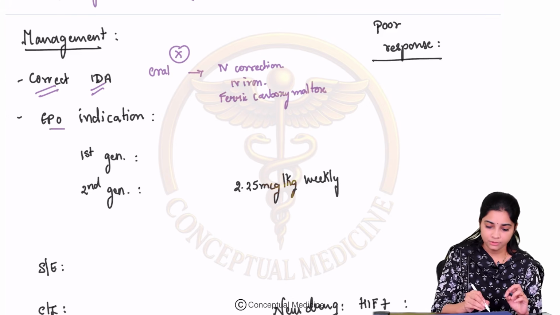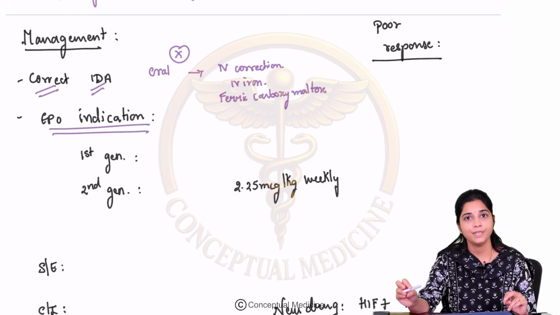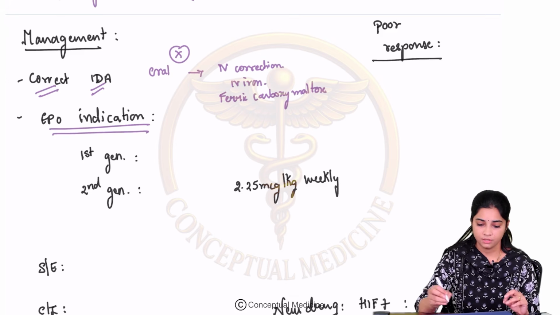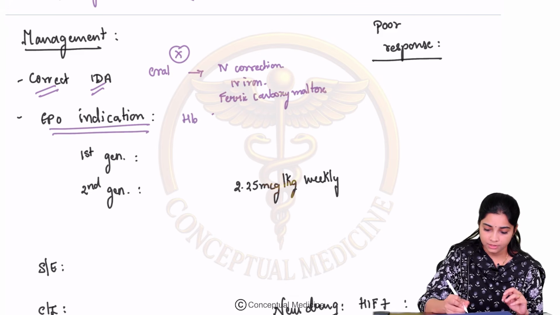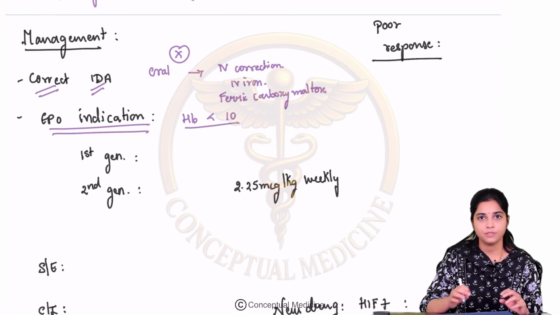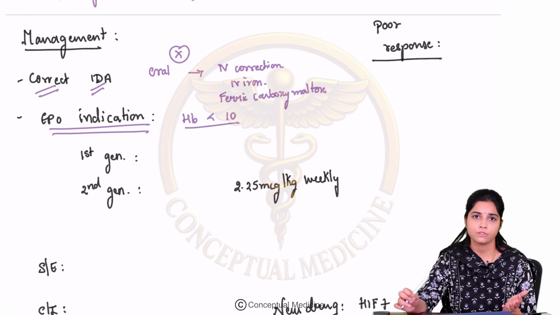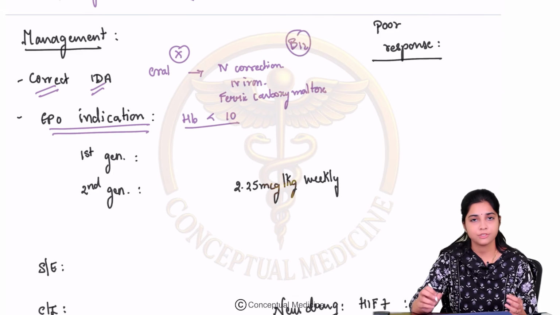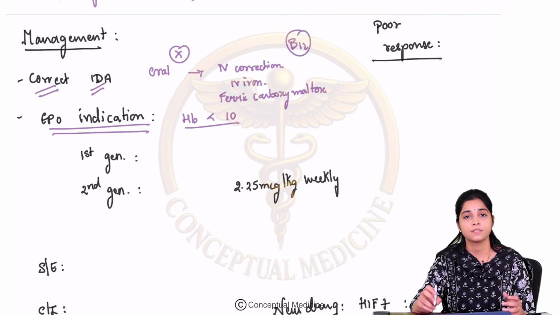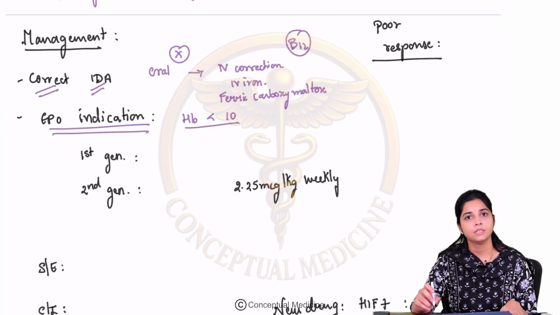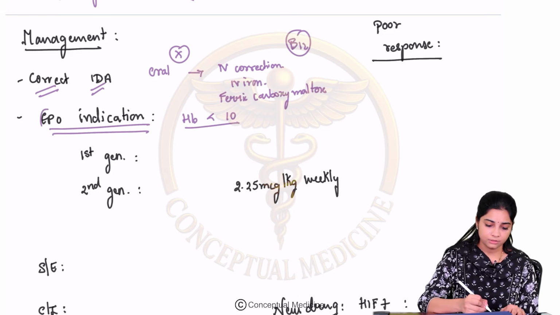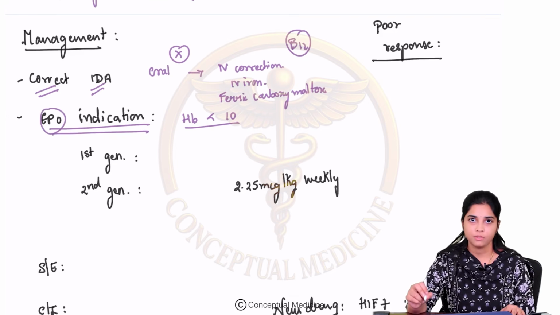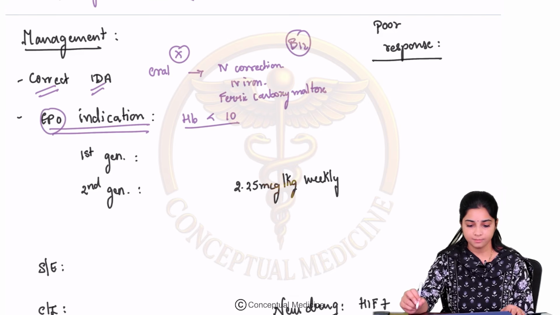Okay. When do you give erythropoietin? If the hemoglobin continues to be less than 10, you have seen that there is no bleeding, no loss of blood from anywhere, they do not have iron deficiency, they do not have B12 deficiency, and you've corrected all the nutritional deficiencies, and in spite of that the patient continues to have a hemoglobin less than 10, then you have to correct it with erythropoietin supplementation.